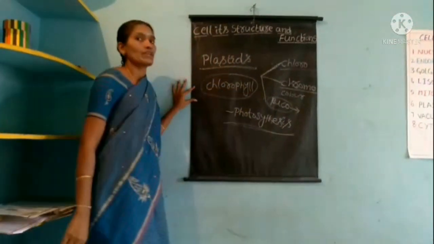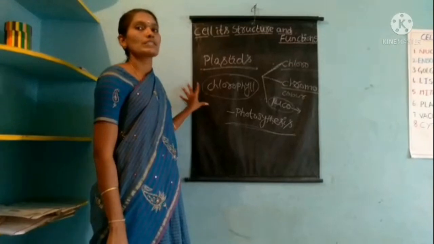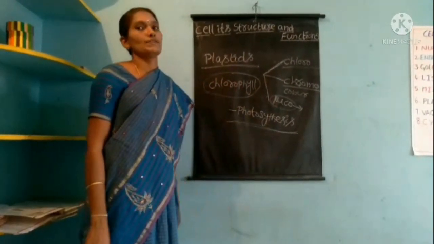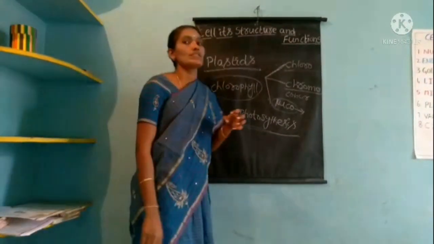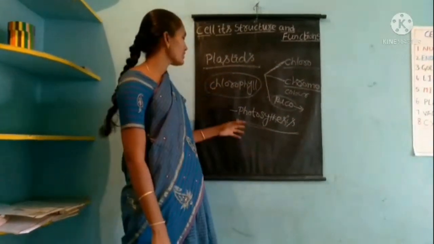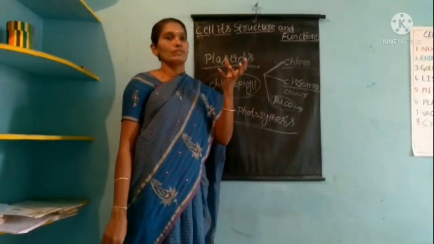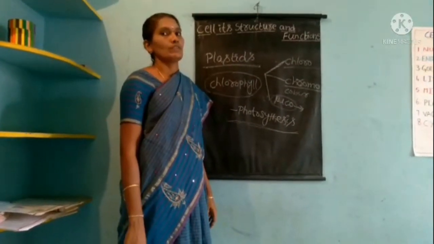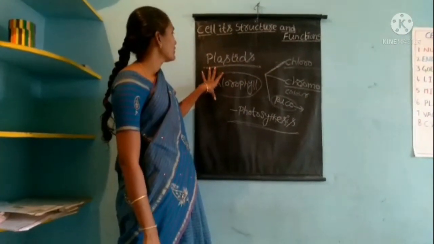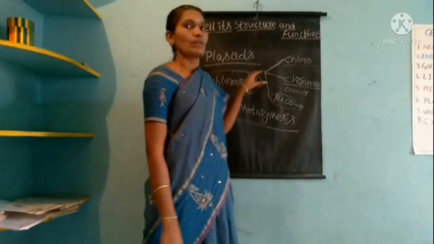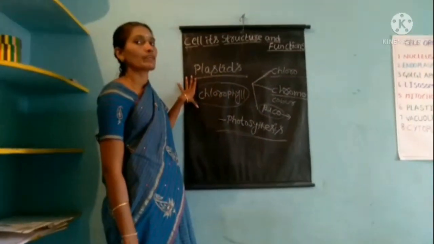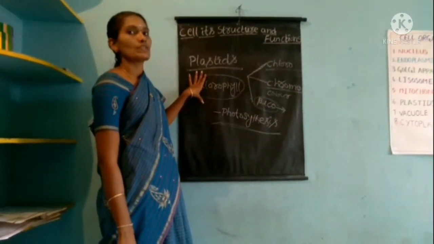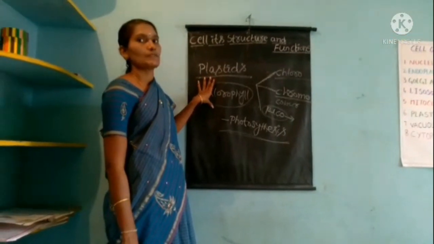In this process, the chloroplast receives the sunlight, the solar energy, and converts it into chemical energy. At that time, some food materials are produced. This process is called photosynthesis. Okay, children, I will show plastid pictures. See those pictures clearly.